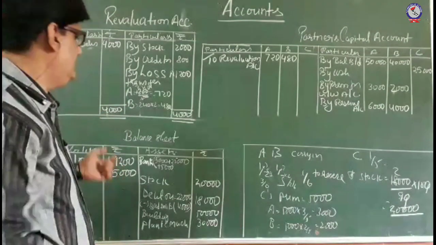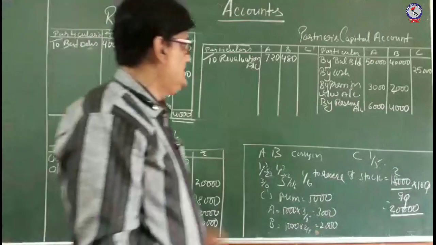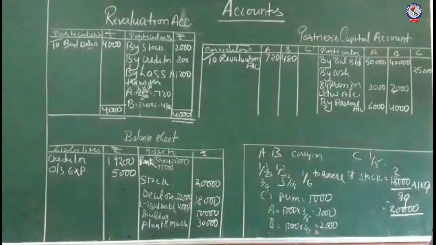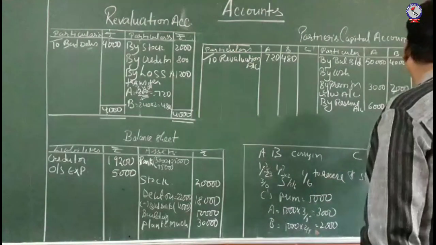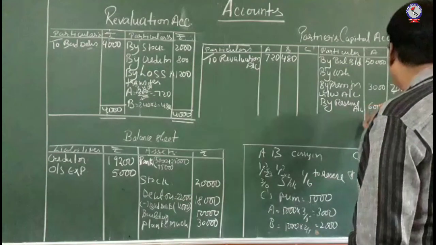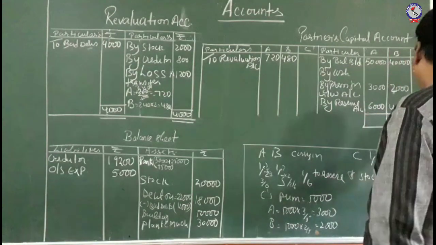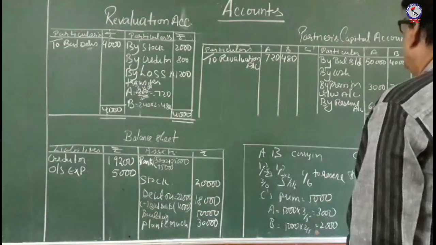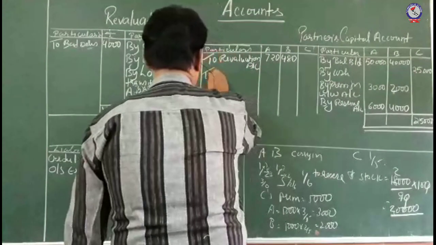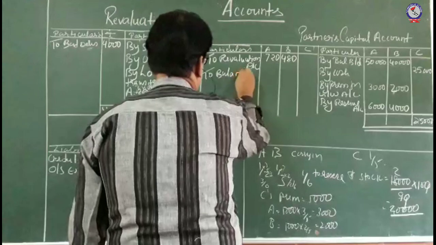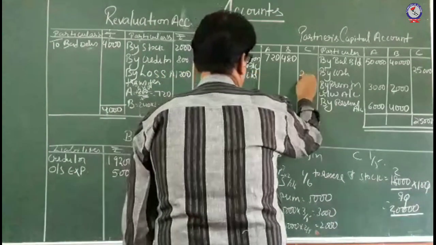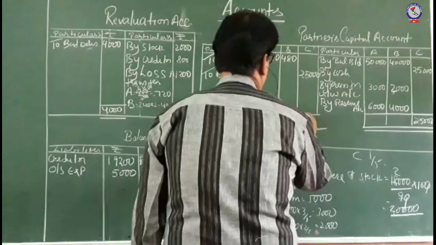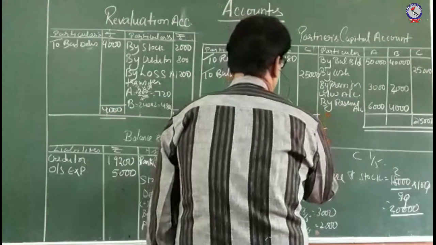Now comes what? We have to close this partners capital account. Okay, so we have done all the adjustment here. So now we will be closing the capital account. So balance of C is 25,000 rupees. So here also it will be closed by 25,000 rupees.